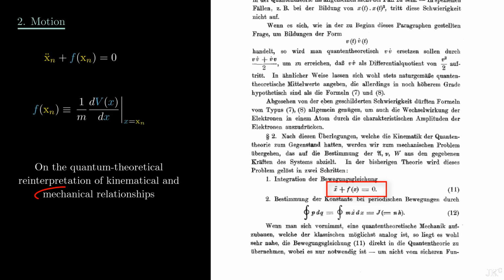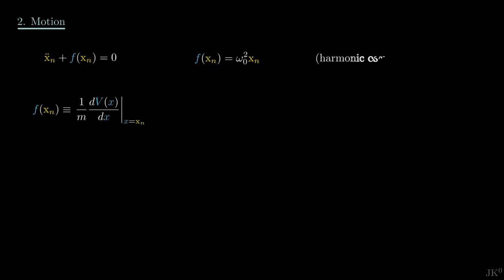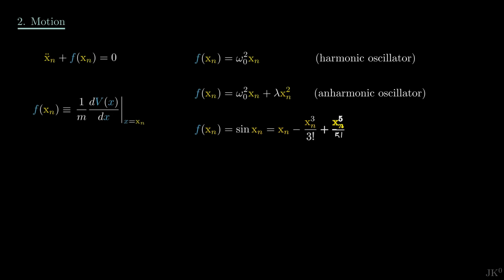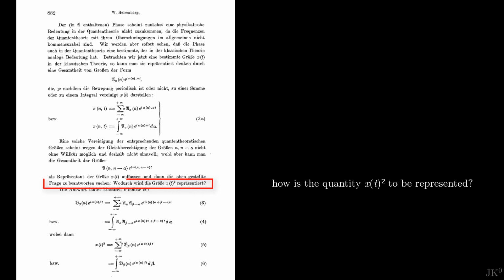This concept is the mechanics in the title of his paper. As examples, for the harmonic oscillator, F is just omega naught squared times x, whereas the so-called anharmonic oscillator has an extra term with x squared. In general, for any function, we can expand the function as a power series of x. And here Heisenberg realized that we need a proper definition of how to calculate powers of x, which takes us to the third concept, multiplication.